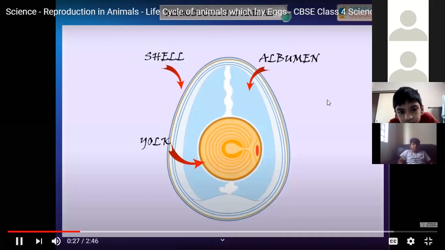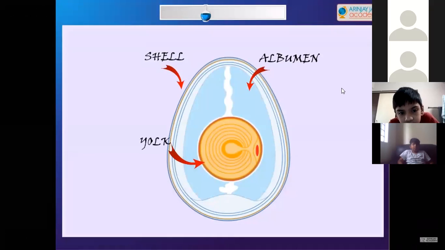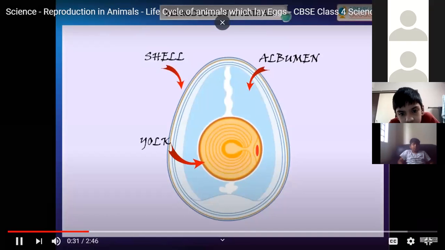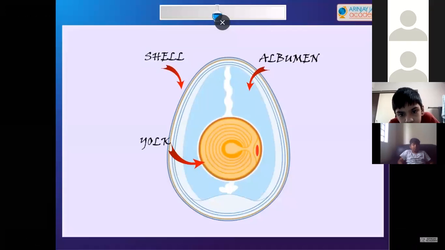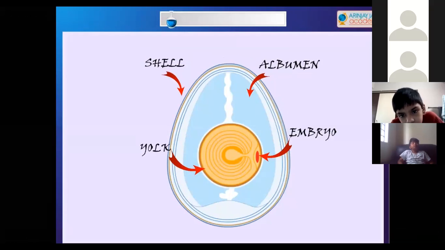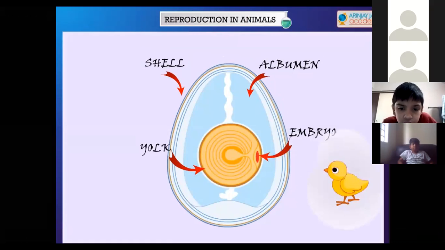Yolk. The yellow inner part of the egg is called yolk. It contains fats, minerals and vitamins. Embryo. The growing baby inside the egg is called embryo. It obtains food from the yolk. It is a tiny red spot in the yolk. The embryo develops into a chick.